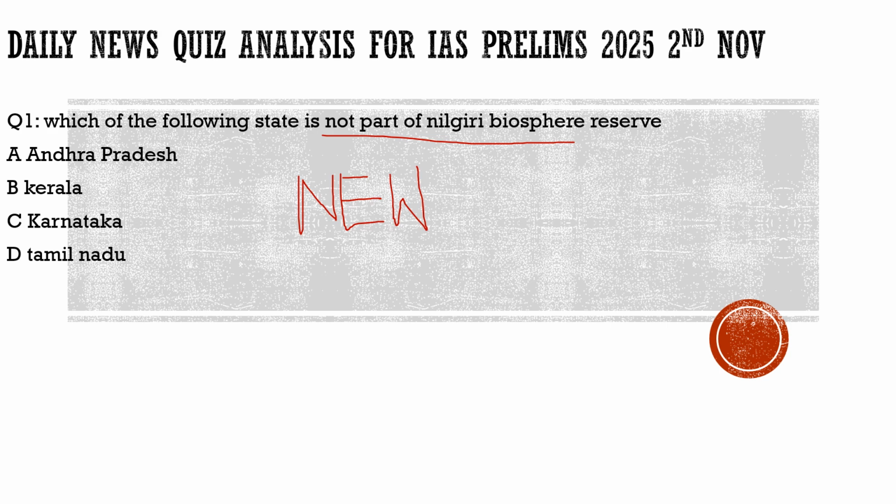So with respect to this, first of all, we should know a few very important things about the Nilgiri Biosphere Reserve. It was the first biosphere reserve program. It contains 5,500 square kilometers. About the states which contain the Nilgiri Biosphere Reserve, I'm not going to say it now because there would be no need to discuss this question. That we will understand by solving this question. Also, this place is the habitat for elephants, tigers and other native animals.